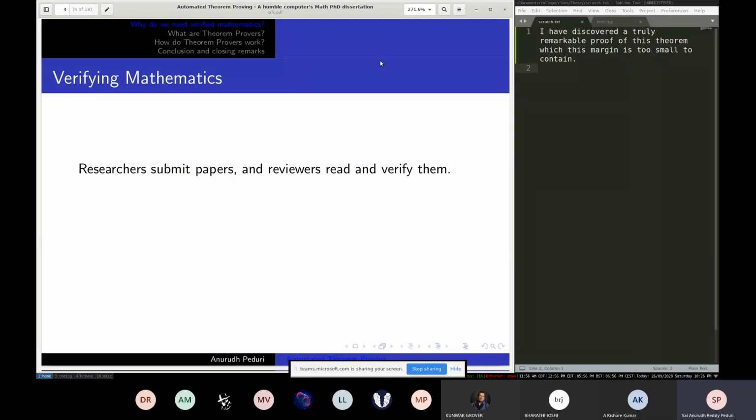Math researchers, whenever they work on some problem and get a result, theorem or anything, write a paper and submit it to some conference or journal, and the journal reviewers will also be other researchers in the field who are aware of what is going on. They'll read those papers, they'll try to look for mistakes, they'll try to verify whether all the arguments, all the steps are correct. And if everything turns out to be correct, they'll just accept it.